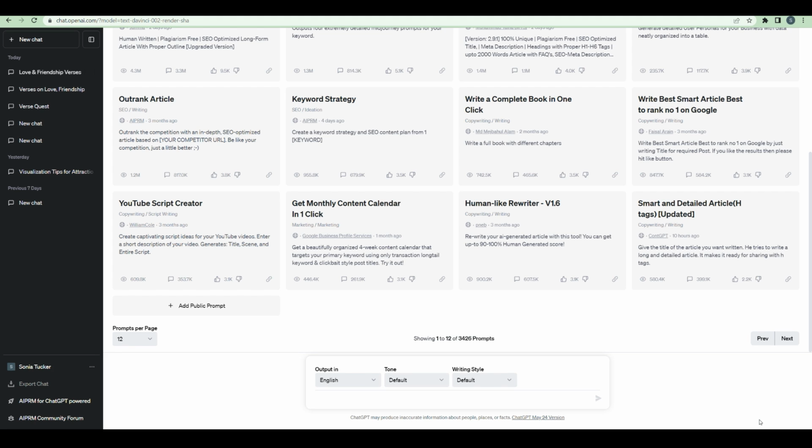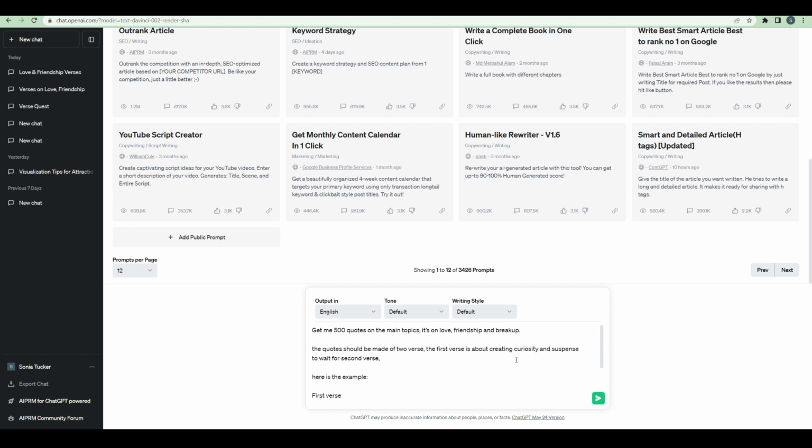First of all, let's come to the site ChatGPT. The URL is chat.openai.com. You can simply create an account on it to get started. There are some extensions as well, but we don't need them. On ChatGPT, we are going to give a first prompt. The first prompt is: get me 500 quotes on the main topics. It's on love, friendship and breakup.